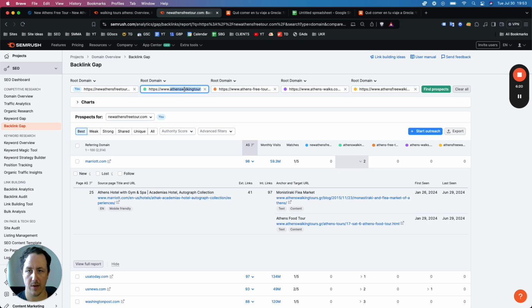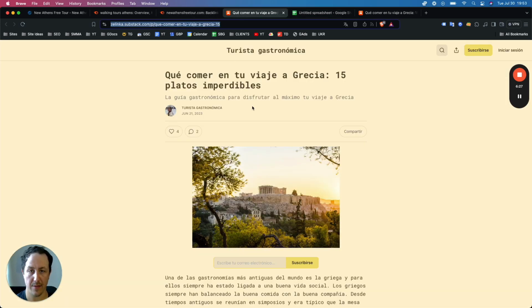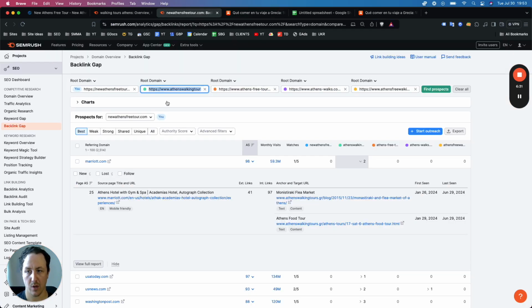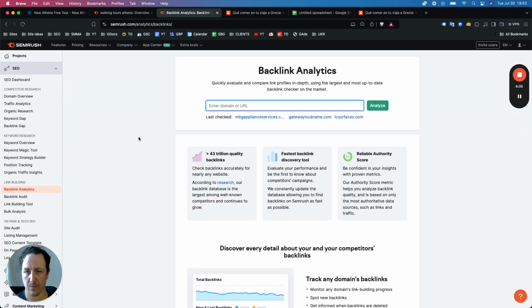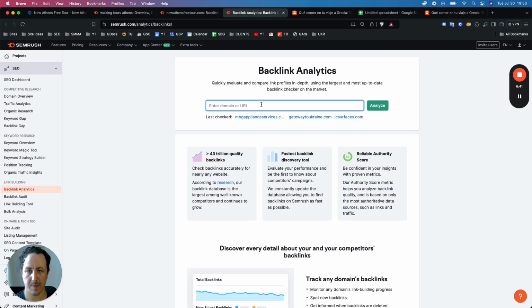But another easy way to go about it is to take the whole domain. This is the more manual strategy, right? This is something that I would personally do because you're able to find the best quality links. It does take a little bit more time up front, but you are able to find the links that you can actually build. The next thing you would do is highlight the domain. Let me just go back. You would take the domain, because in theory, you want to replicate all of the links from a specific domain. You would just do this, click analyze.